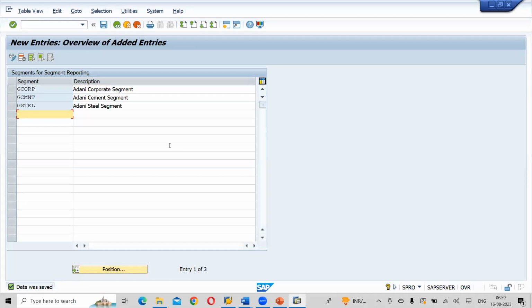Sir, I have a question. These segments are almost just like companies as well, because it's Adani corporate, cement company, steel company. There are three different companies within a company. Correct. However, let's take an example. If we are doing an SAP for Walmart.